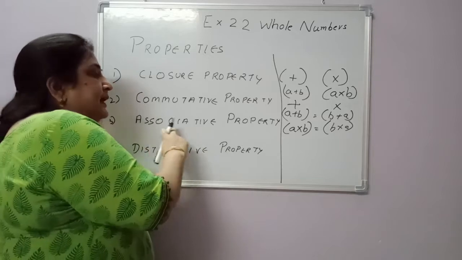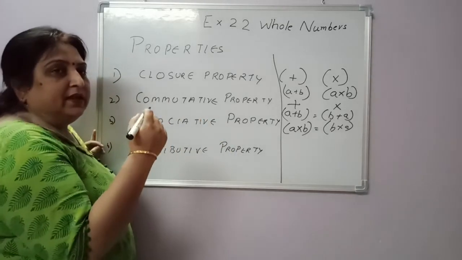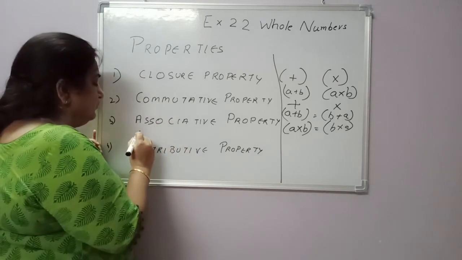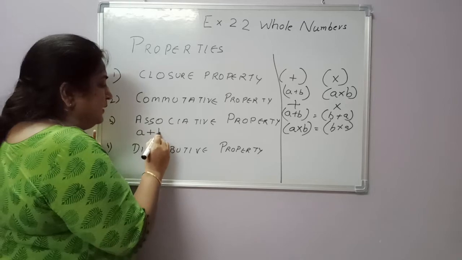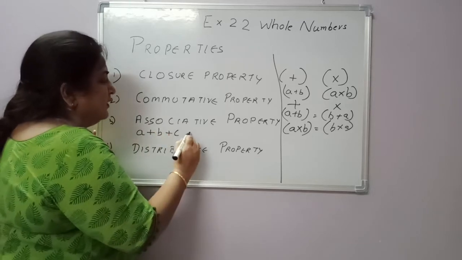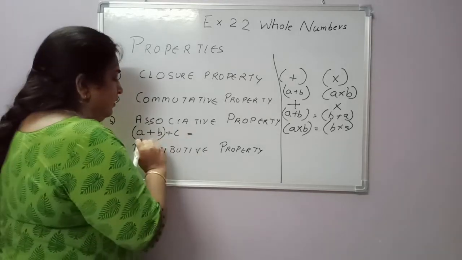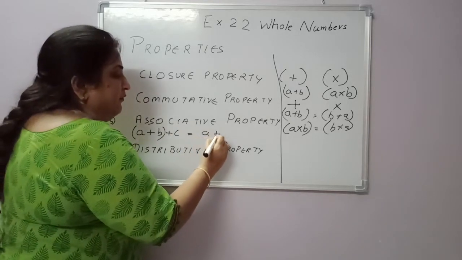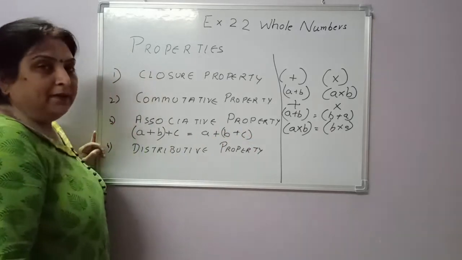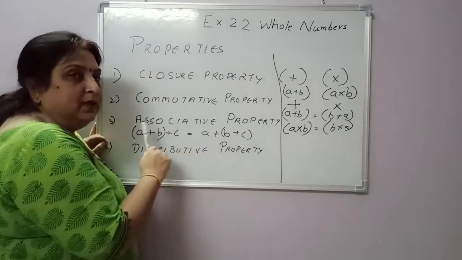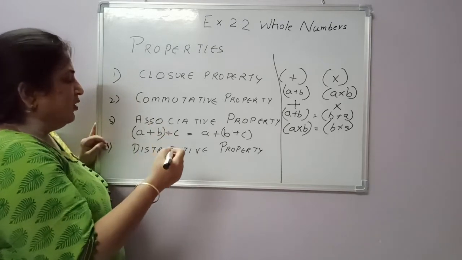Okay. Associative property. In associative property, see, there are three numbers. A plus B plus C, if A and B are in bracket, is equal to A plus the sum of B plus C. Okay. See, it is possible in addition. Right. In multiplication, how will we write?